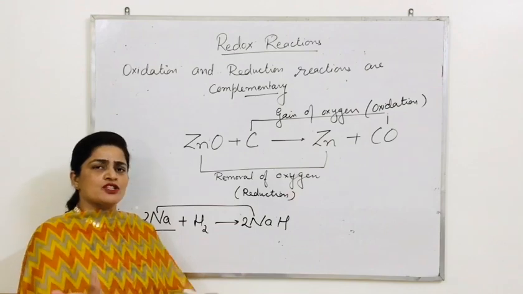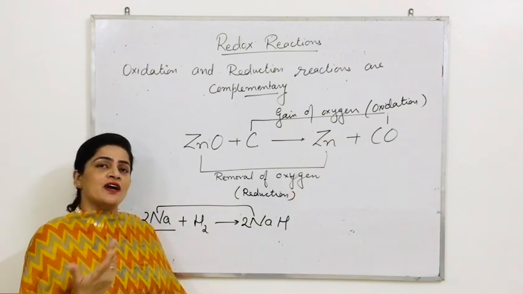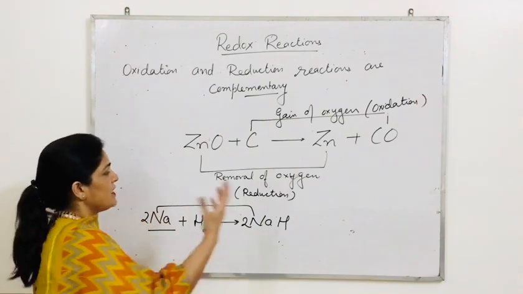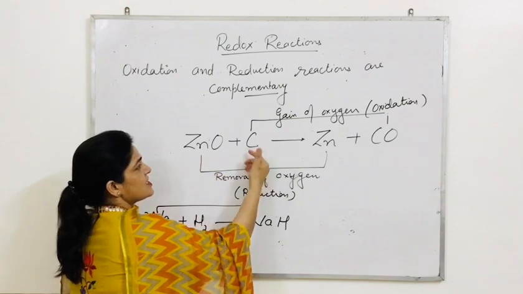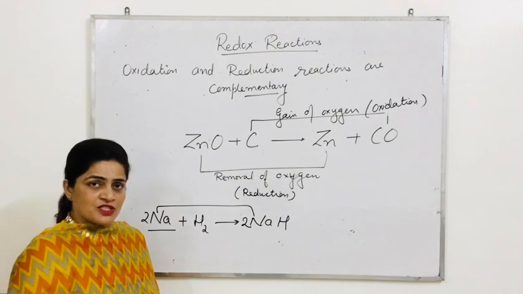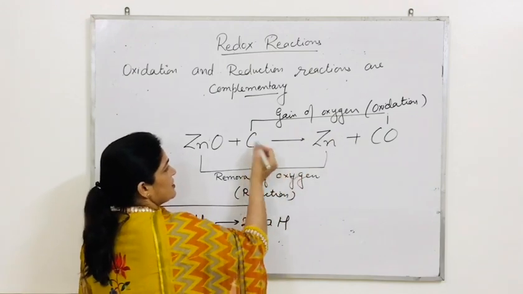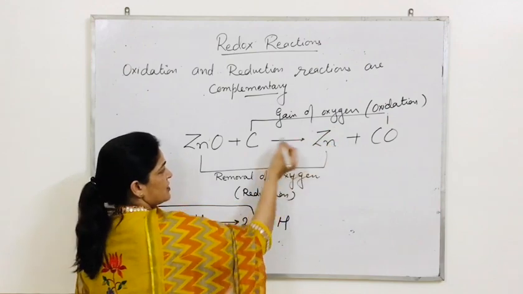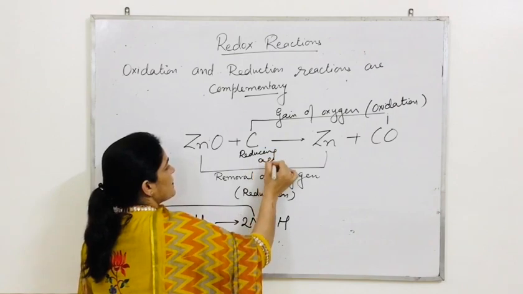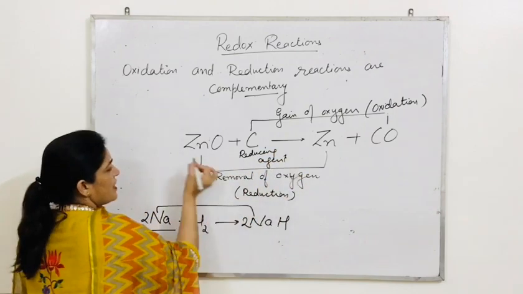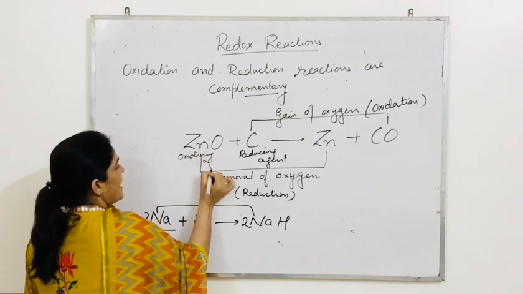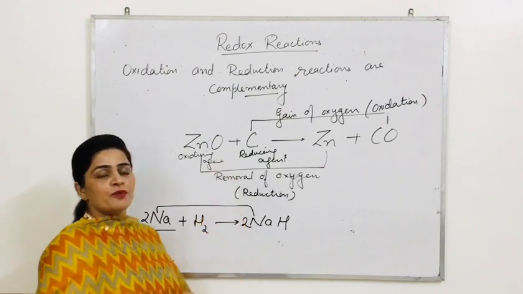In general, addition of oxygen is oxidation and addition of hydrogen is reduction, that we know. Now if this is reduction and this process is oxidation, and I ask you to select the oxidizing and reducing agent: if the process is showing oxidation, then this is the reducing agent, and this, undergoing reduction, is the oxidizing agent. And we can prove this according to the definition also.